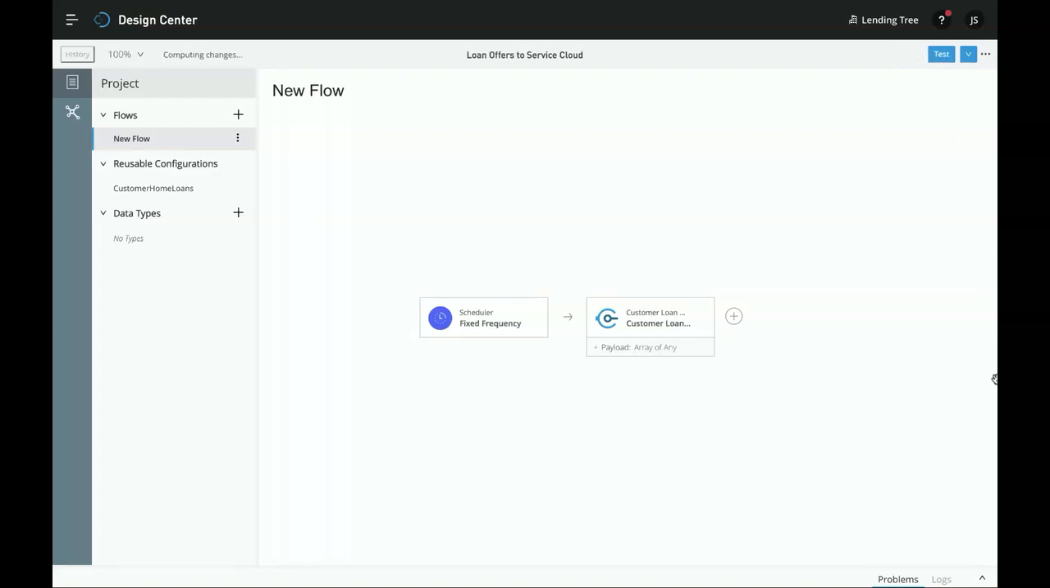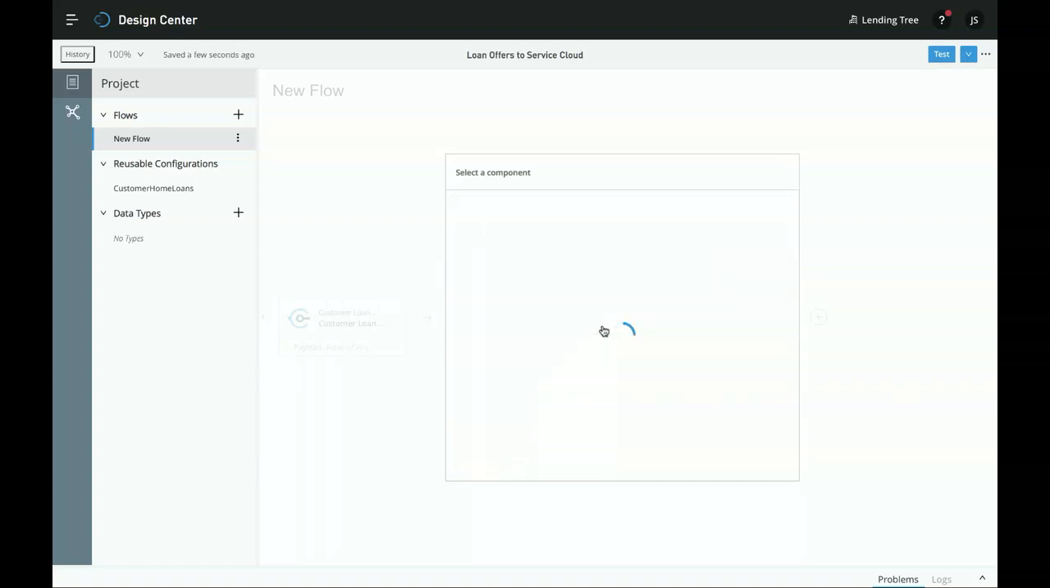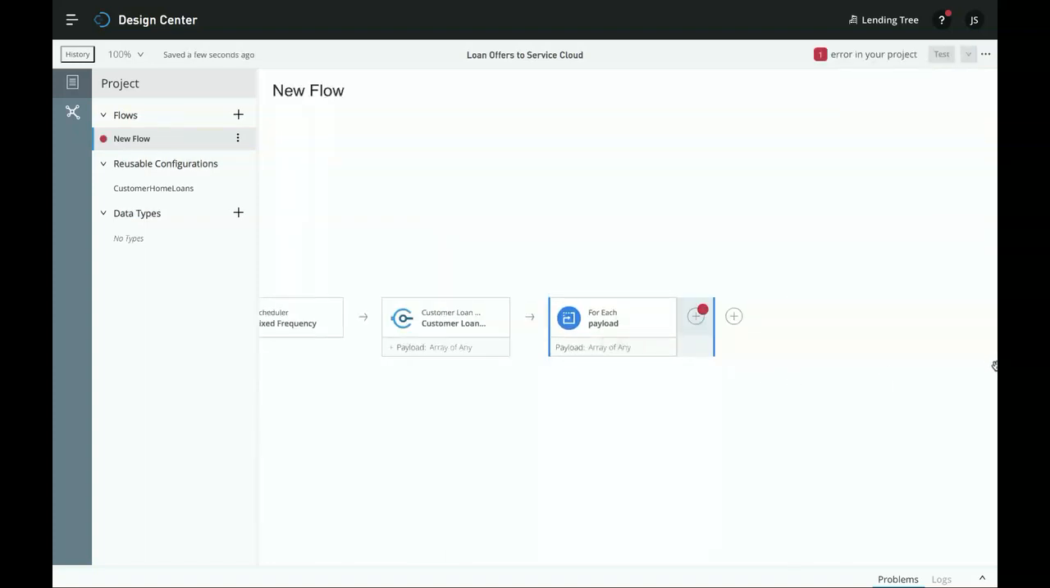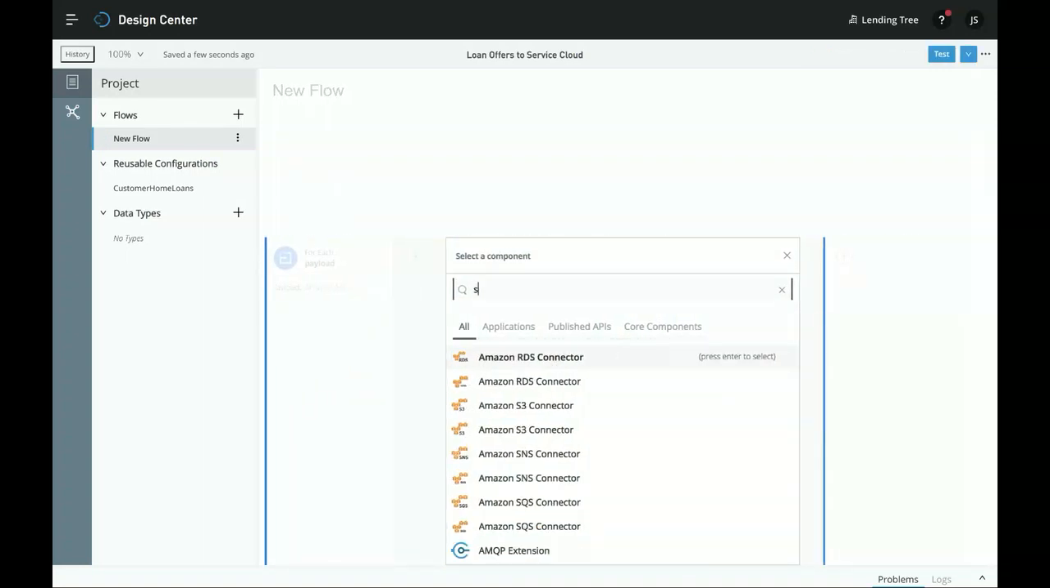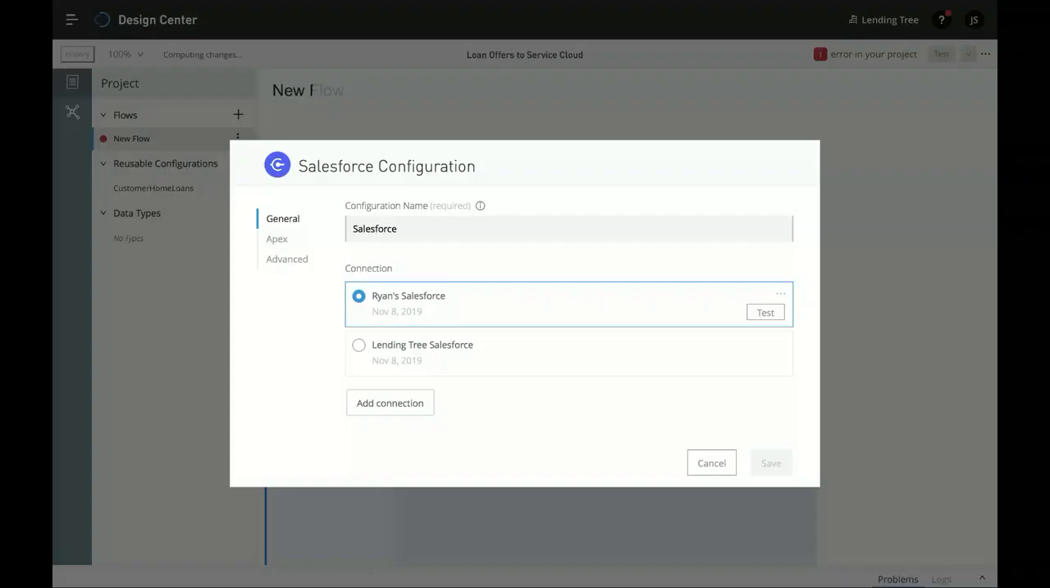So now let's continue building. Since we have an array of loan offers, let's use the for each component in order to iterate through this array. So I click the plus button and go to the core components section and find for each. And that red dot indicates I need to drag some other cards into the for each scope. So let's add the plus button and choose the Salesforce component and choose the create single operation. Okay, now this is the point when I can enter my credentials in order to connect to Salesforce.